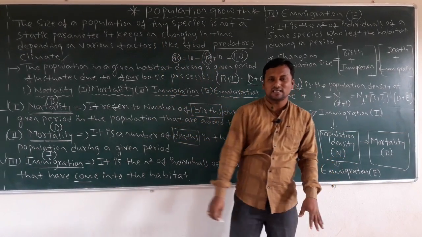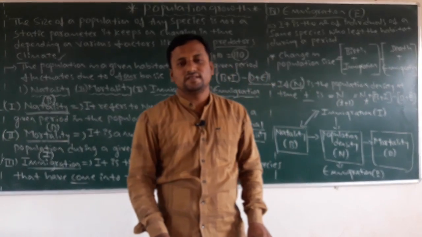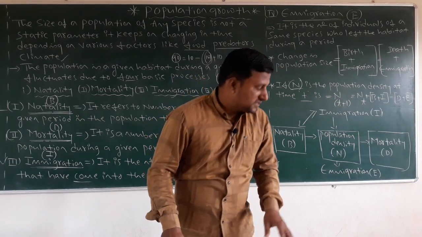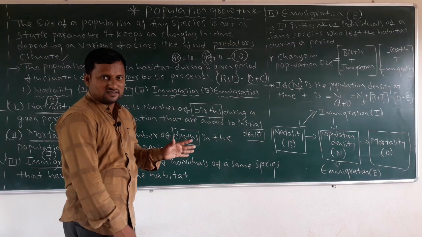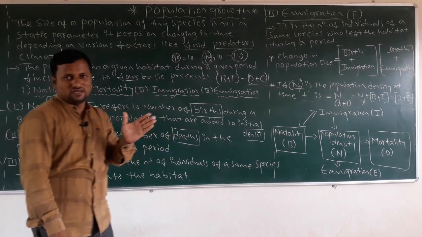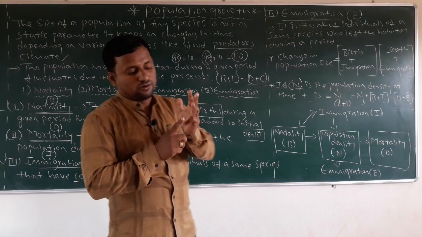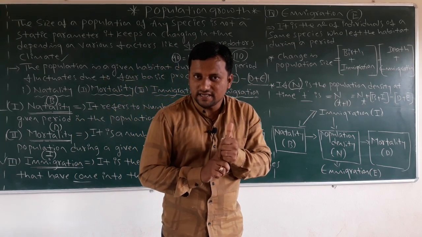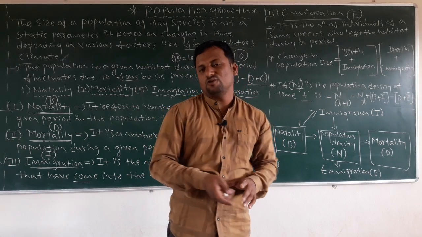Like this, the schematic representation reveals the four basic processes. So based on that they are mentioned as schematic conditions. This is the idea about the four basic processes. What are those? Natality, mortality, immigration, emigration. Must remember, it will be a very important question.